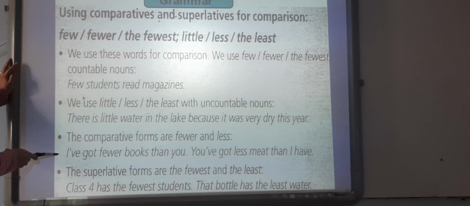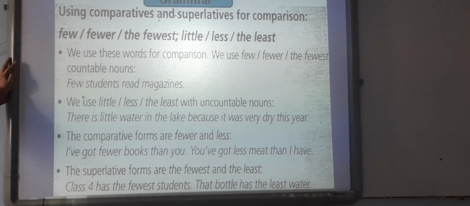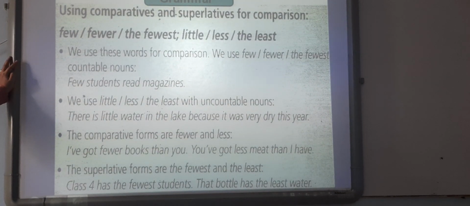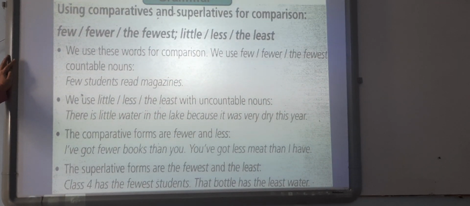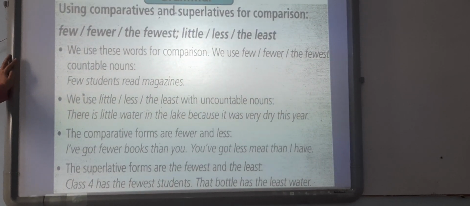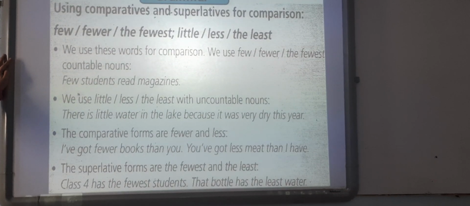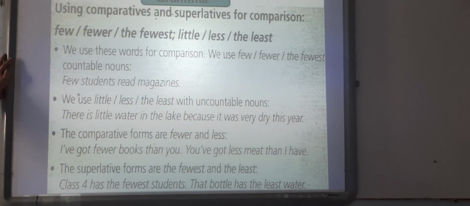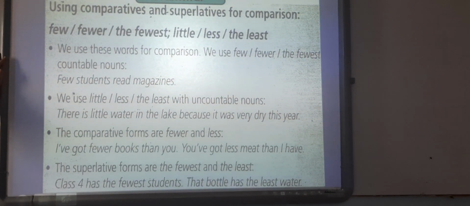I've got fewer books than you. You have got less meat than me, or than I have. Okay? The superlative forms are the fewest and the least. For example, if Ahmed has the fewest books in the class, I will say Ahmed has the fewest books in the class. If Safa has the least water in the class, we will say she has the least water. Okay?